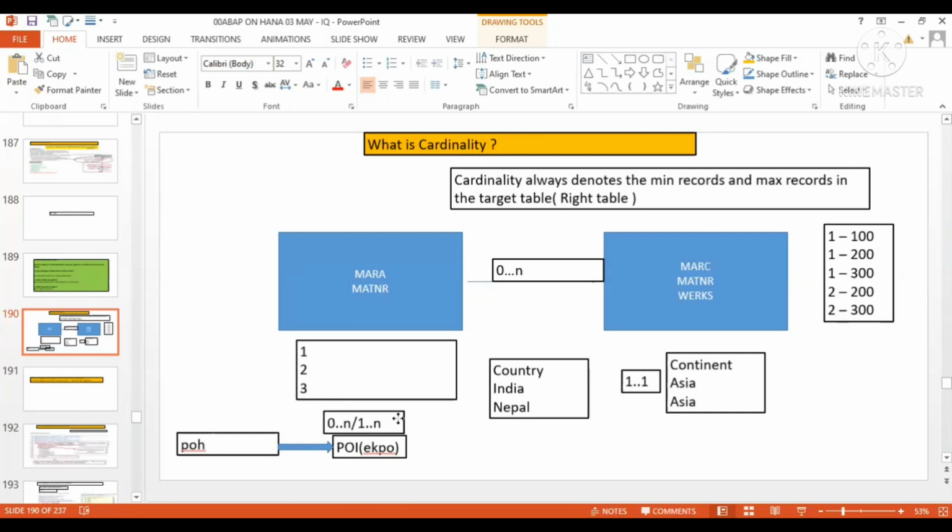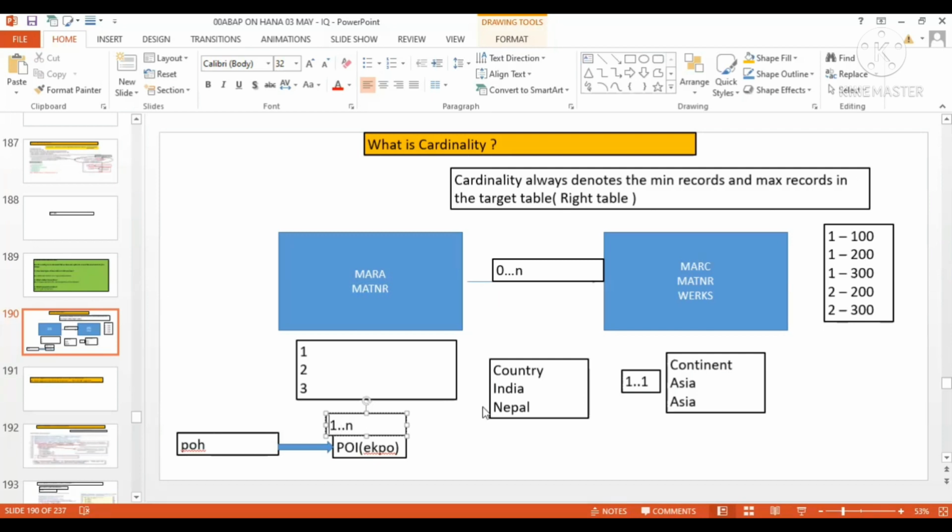If you create a purchase order without any line item, there is no meaning in creating a purchase order without any line item, right? So it seems we must give one. Okay, and Jitendra is also telling we must have. Thanks, Jitendra, for confirming. So here it's going to have 1..n, right?